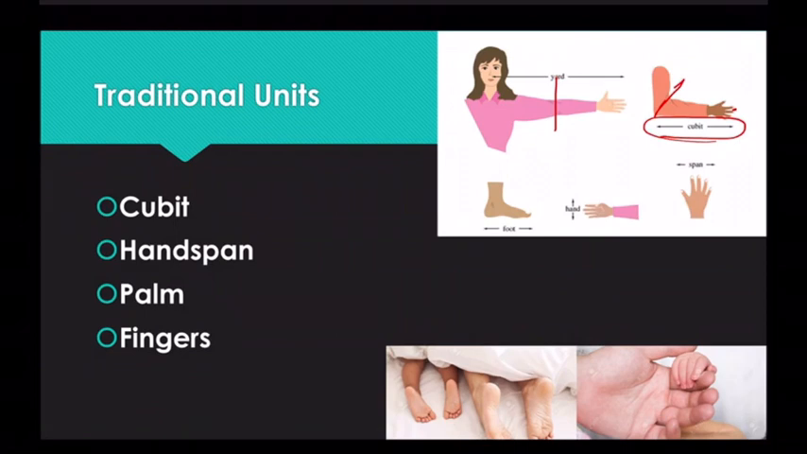Similarly, a handspan. What is a handspan? A handspan is the length from the tip of the thumb to the tip of the little finger. This entire length is a handspan. And 1 foot is the measurement of the foot of one person. Alright, so this is the way they used to measure.